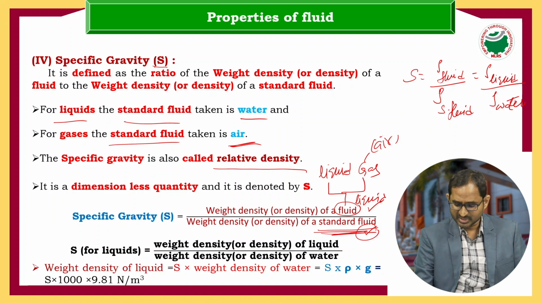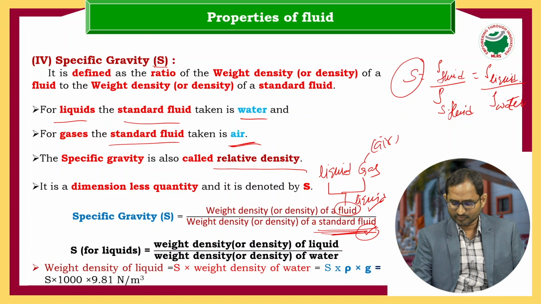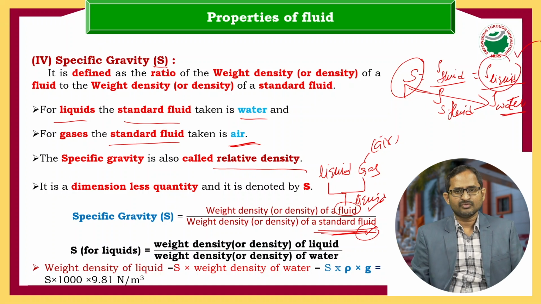Now from this relation we can find any one parameter. If you know the specific gravity, by cross multiplying the specific gravity with density of water, because the density of water is fixed at STP condition, that is 1000 kg per meter cube, we can directly find the density of liquid.